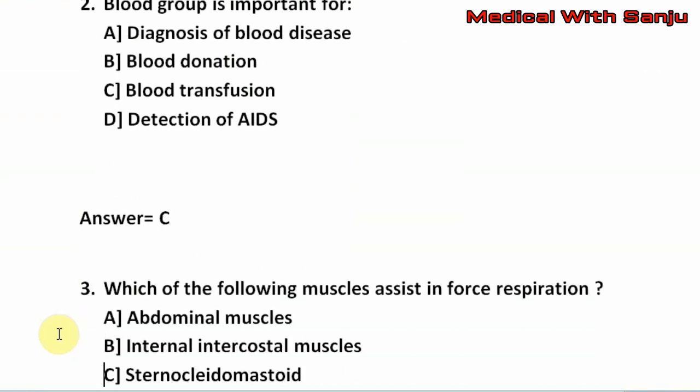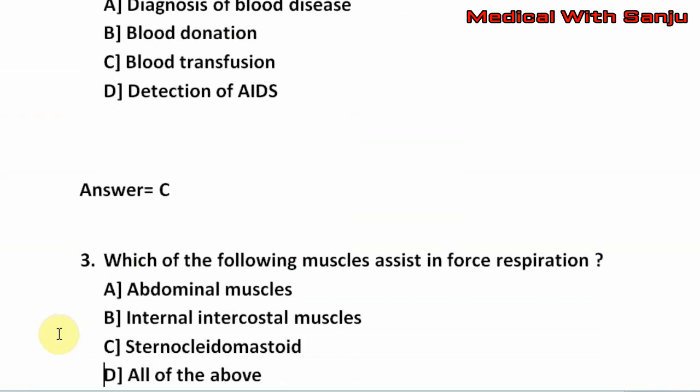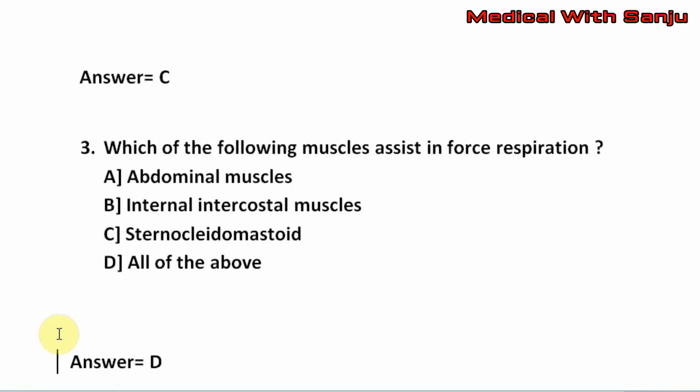Question number 3. Which of the following muscles assist in forced respiration? Option A, abdominal muscles. Option B, internal intercostal muscle. Option C, sternocleidomastoid. Option D, all of the above. The right answer is option D, that is all of the above.